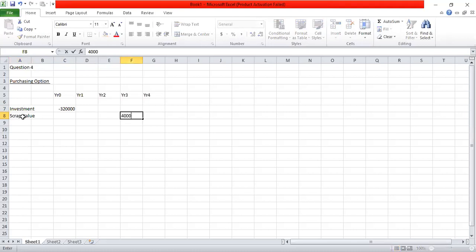That is a positive cash flow. Also, we are told if we purchase the machine, there's a maintenance cost of 20,000 rupees per annum. So in year 1, 2 and 3, there's a maintenance cost of 20,000 each.